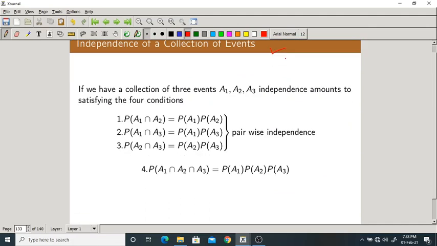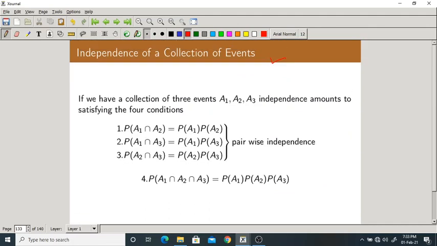But in case there are more than two events, how to check independence? If there are more than two events, you should be very cautious while discussing independence. Now I am taking three events. How can you say these three events are independent? Here independent means unconditional by default, no need to write it each and every time.